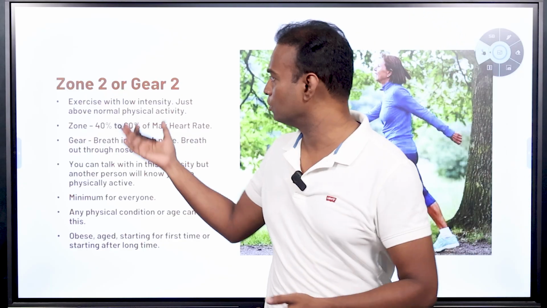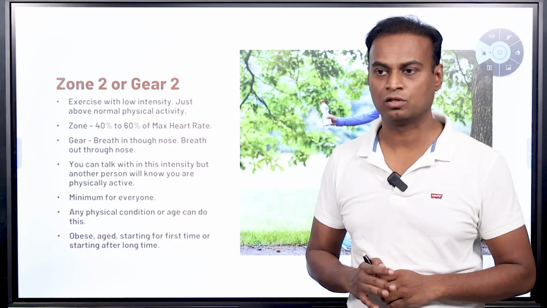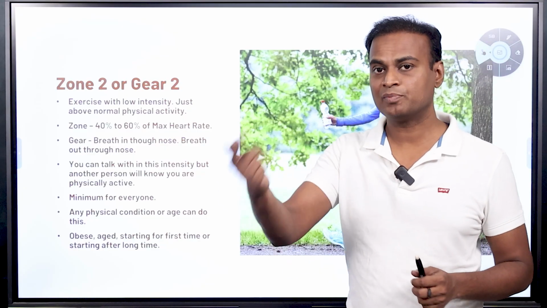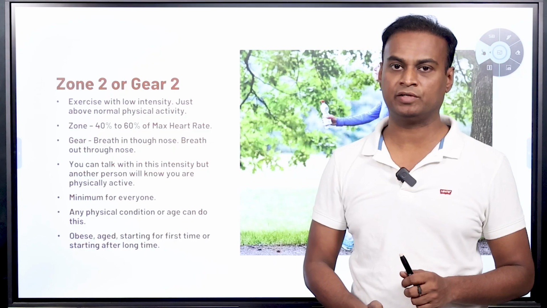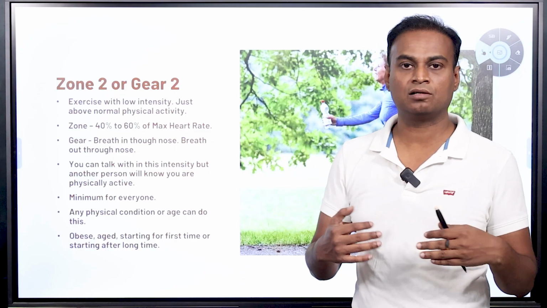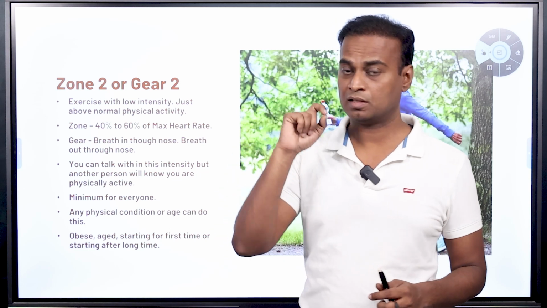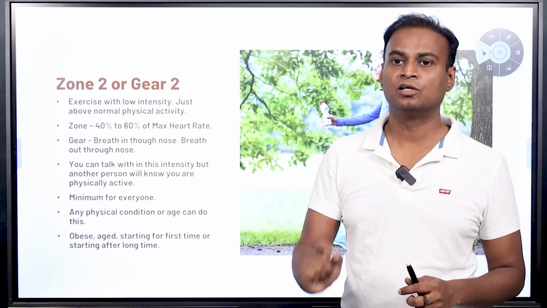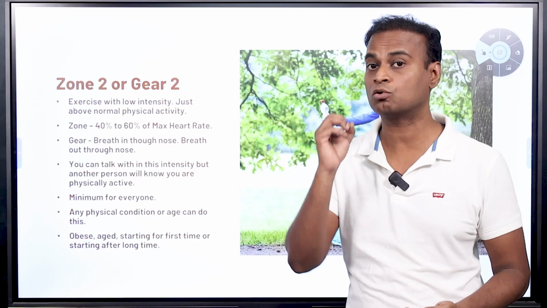For example, if you are performing zone 2 cardio exercise, what should happen is, if you are talking on a phone, the simple test is that the other person on the other end of the phone should understand that you are doing physical activity. It is not your normal breathing or normal talk. He can understand that you are doing some exercise, but the exercise should be in such a way that you inhale through the nose and exhale through the nose. You should not open your mouth.